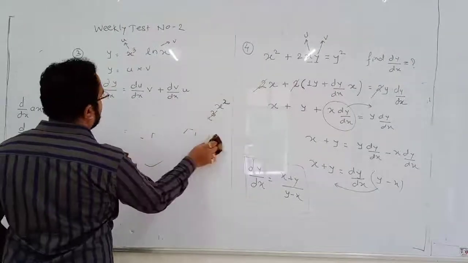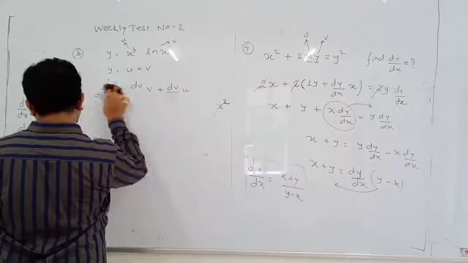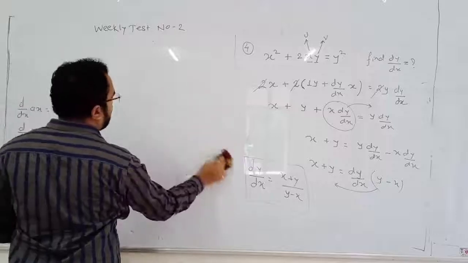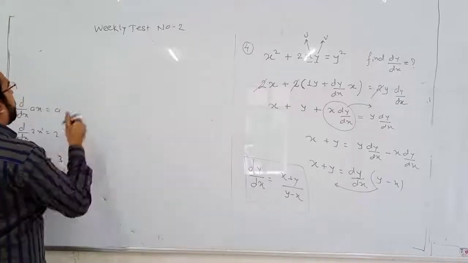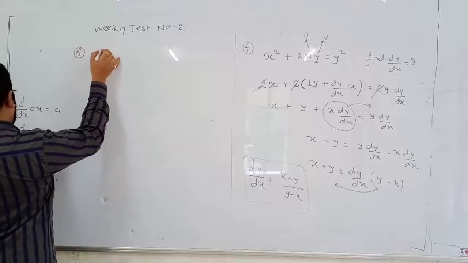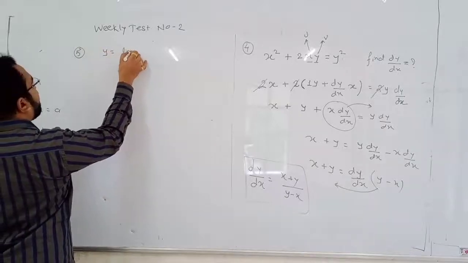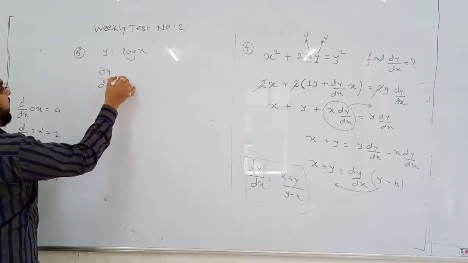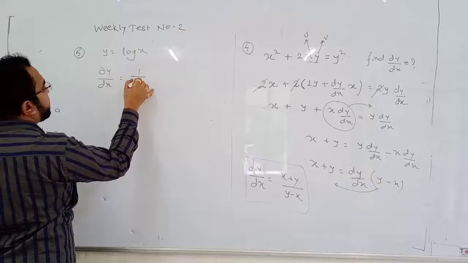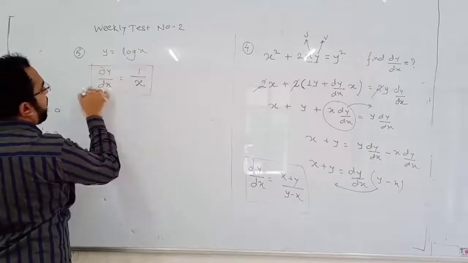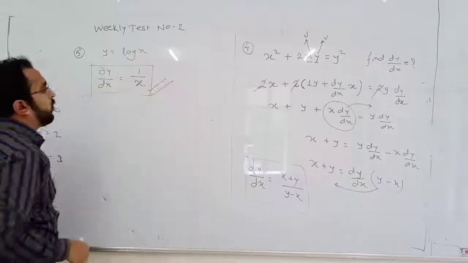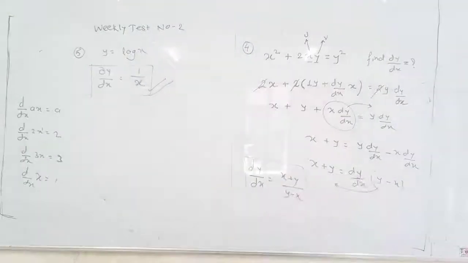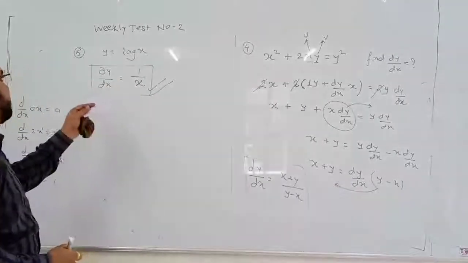Okay. Next question, which is very easy. Question number 5, that is a bonus question for you. Why bonus question? Question number 5 is very easy. You have been asked what is the differentiation of y is equal to log x. Easy question, anybody can attempt. Y is equal to log x. The differentiation is 1 upon x. Differentiation of log something is 1 upon something. So this is the answer. Very simple question.